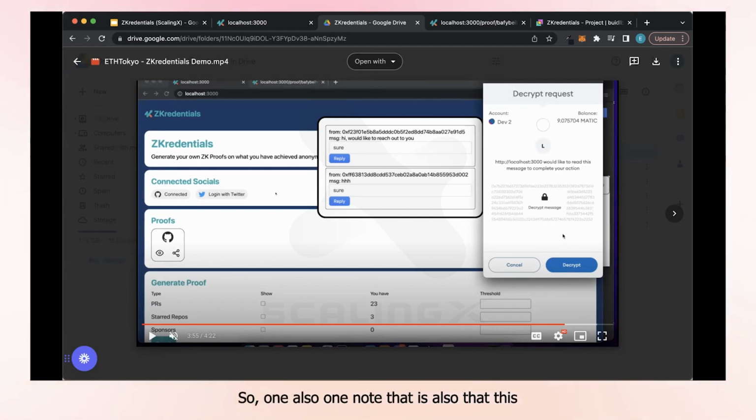One more note is that the initial minting of a proof is only one time. After you mint the proof, let's say for GitHub, you mint once. For subsequent updates of the proof, you will not be minting a new NFT, but rather just updating the IPFS itself.